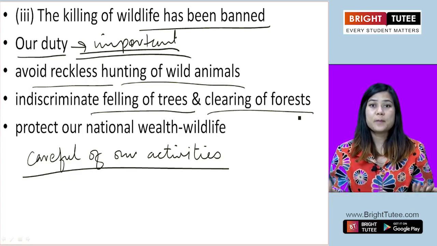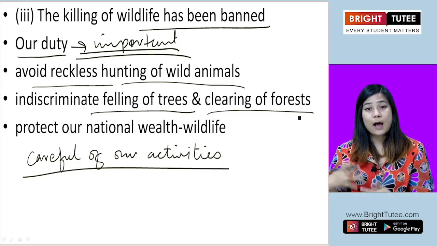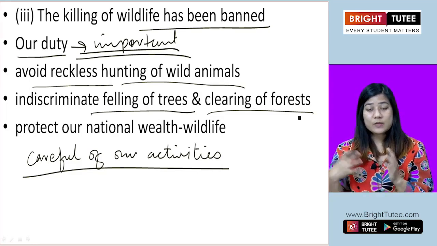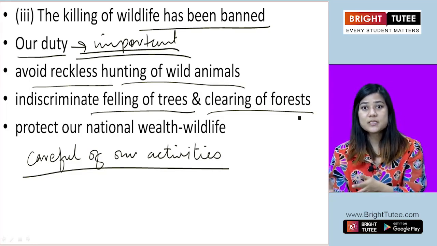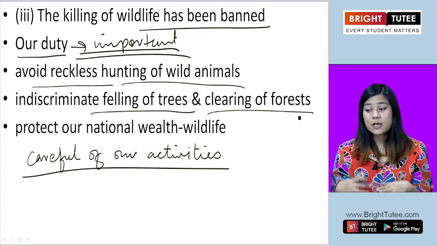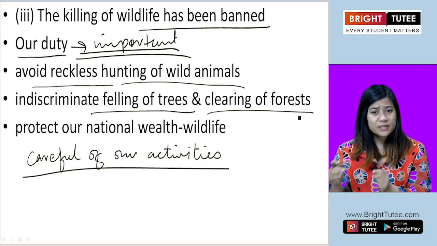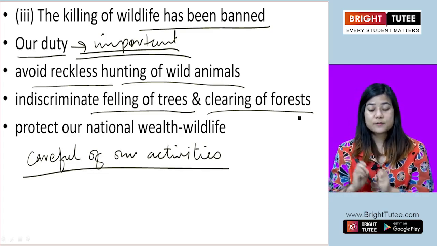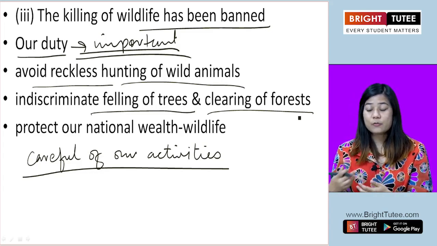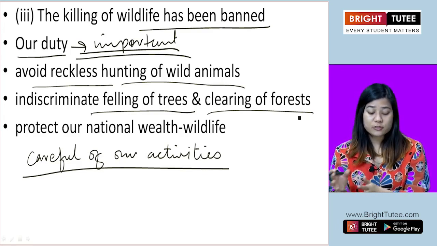in the name of development, in the name of progress. We have to be careful about how we see progress, what we understand by development. We cannot work towards development and for that cut down the trees, damage the environment, increase the amount of pollution. That is not development. So we have to be careful about how we plan development, how we manage at the same time the natural resources.